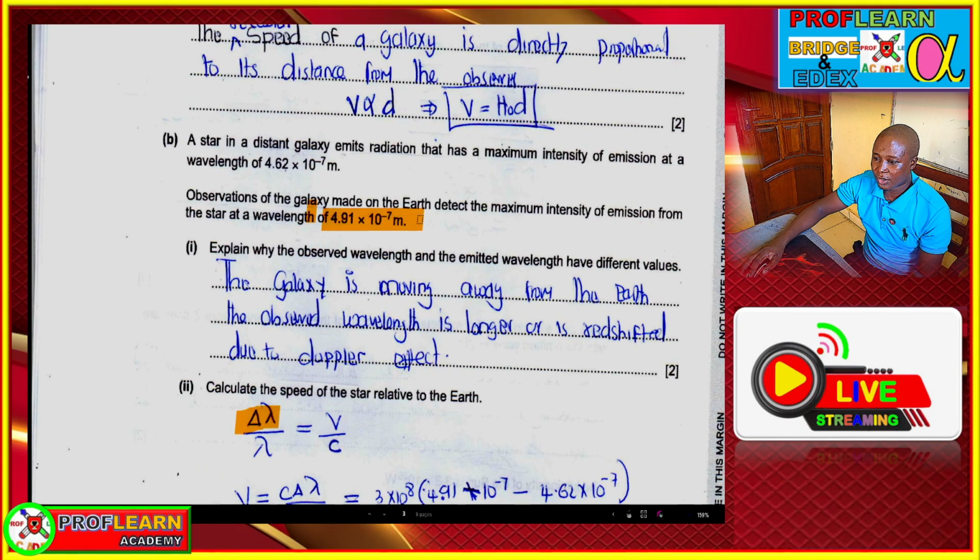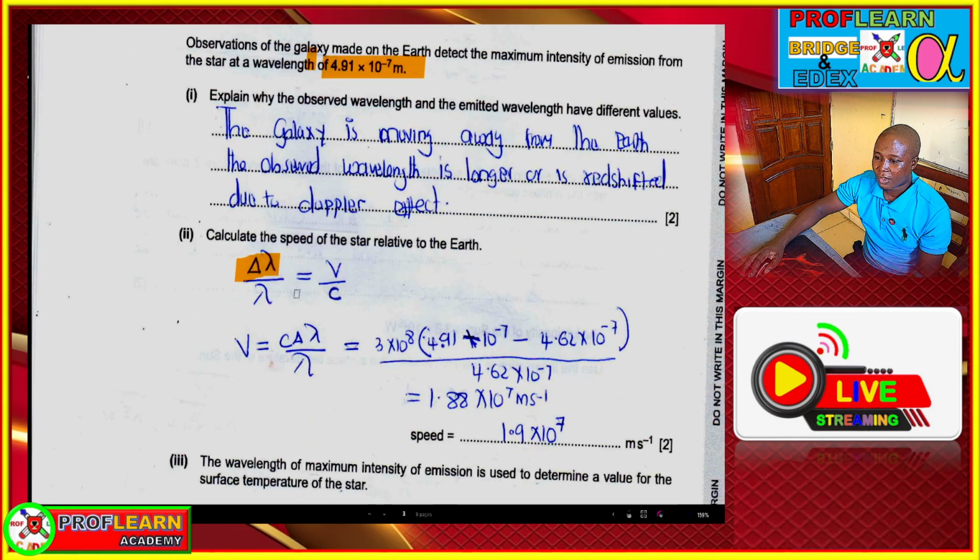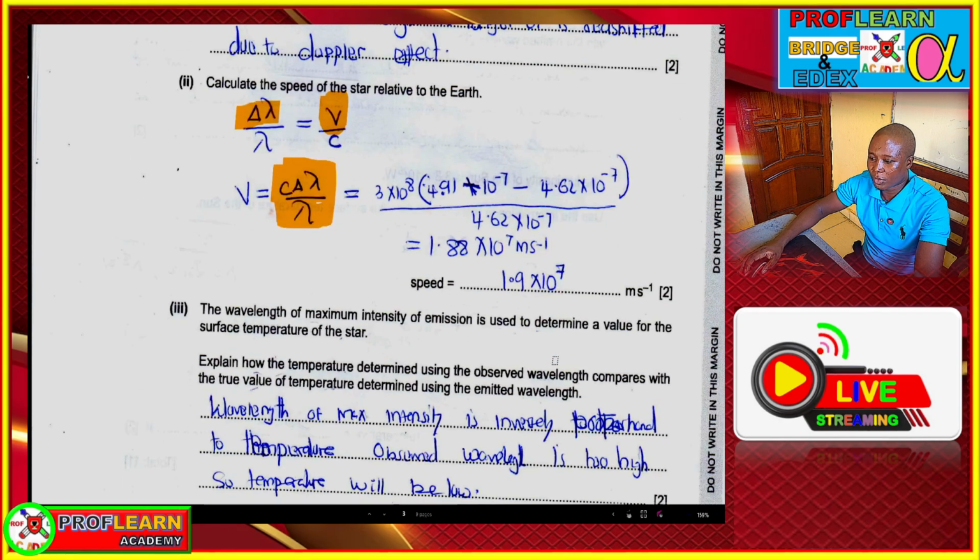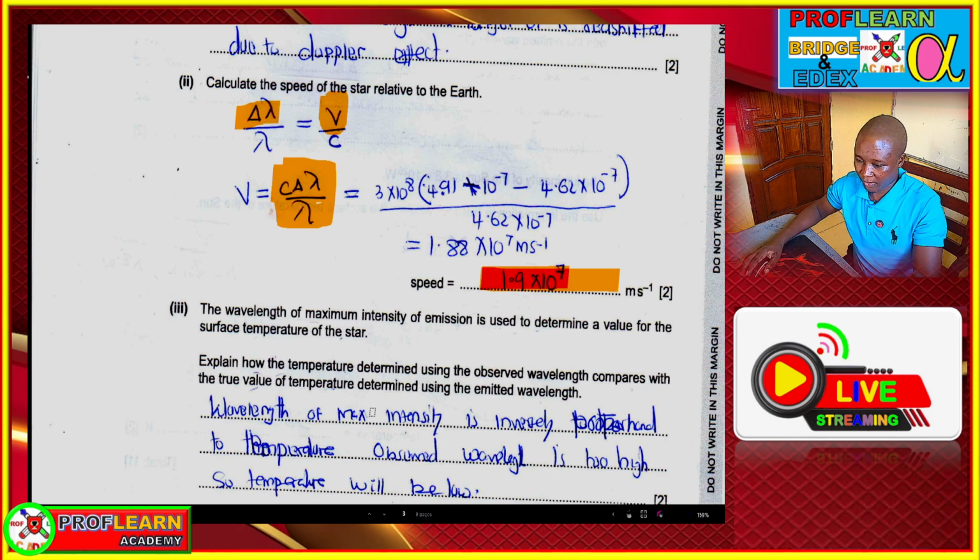So we shall take this wavelength, we subtract this, and then times the speed of light, because from here this is the speed of the star at which it's moving. So if you make V the subject, you are going to have our equation well seated here, which you are going to substitute, and you will get 1.9 times 10 raised to power 7.